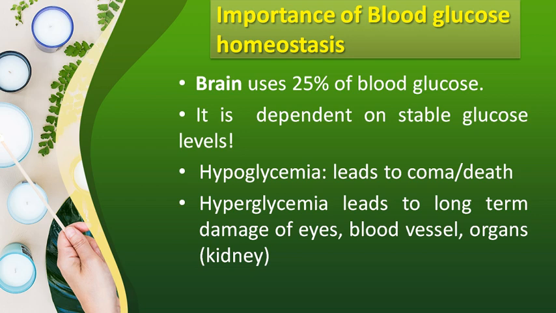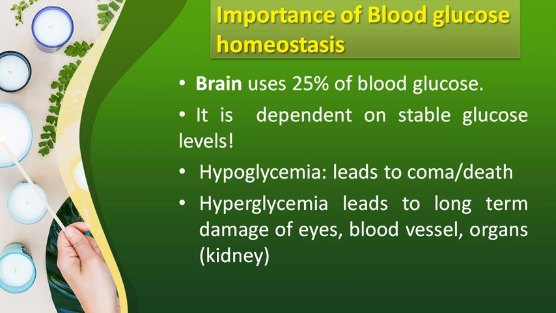All these organs utilize only glucose as their sole source of energy. So a continuous supply of glucose is needed for the survival of these organs. Hence we have to maintain a stable glucose level.